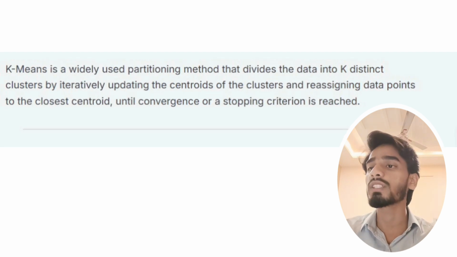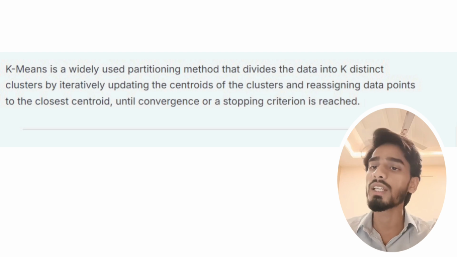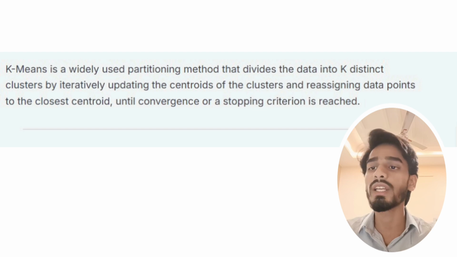Now, what are partitioning methods? In that also, what is k-means? K-means is a widely used partitioning method that divides the data into k distinct clusters by iteratively updating the centroids of the clusters and reassigning data points to the closest centroid until convergence or a stopping criterion is reached.